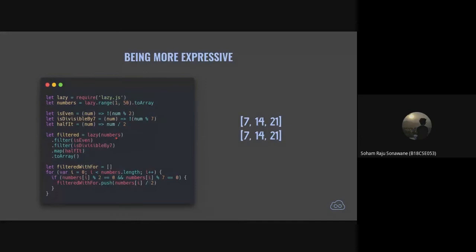So we are applying these methods on the sequence of numbers that is being returned by this method, and after we have done our manipulations with that sequence, we just convert it to an array. That is what the lazy method is doing.